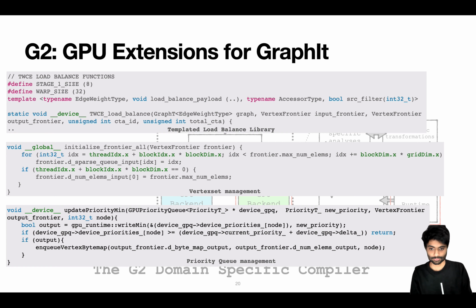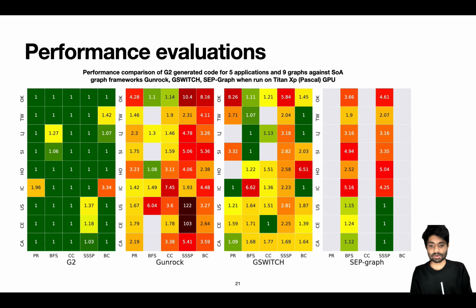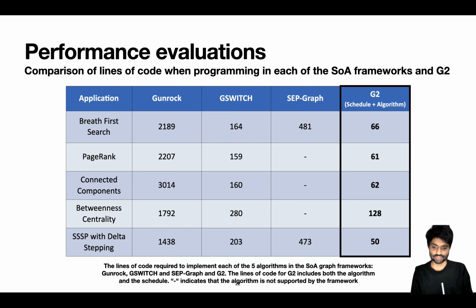Our paper also has a detailed evaluation of G2, comparing the execution time of its generated code with the other state-of-the-art graph processing frameworks. Of the 90 experiments that we run, G2 is fastest on 65 of the experiments. We also have a detailed breakdown of the performance gains from some of the new optimizations we added. G2 is able to achieve all of this with far fewer lines of code input than other frameworks.